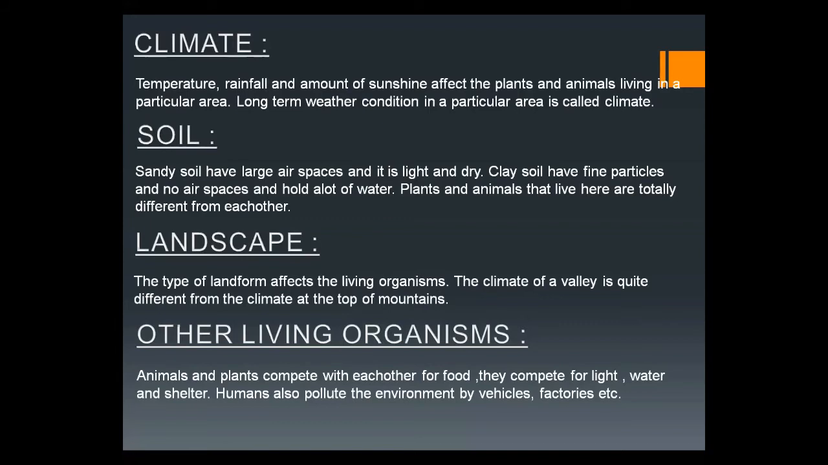There are a variety of soils. If the soil is sandy, it has large air spaces and cannot hold water. It is light and dry. That's why it does not have water-holding capacity, and that's why we don't find too many plants in sandy soil. We don't find water resources in these soils.